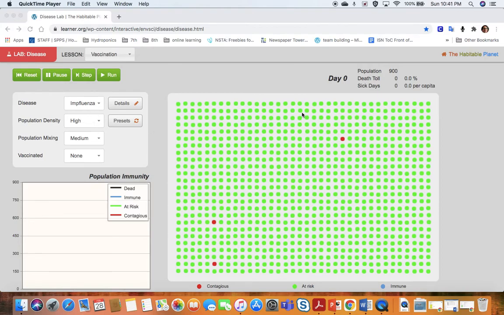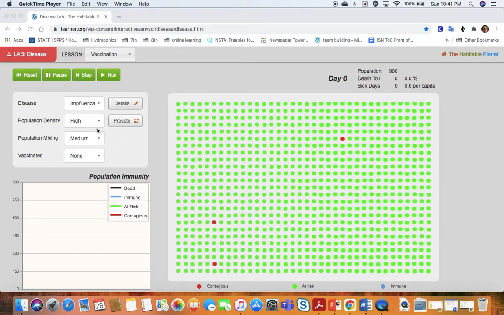So I've got a high population density. I've got 900 people. Each little dot represents a person. The red dots represent someone who has the flu. The green dots, someone who's at risk for getting the flu. And you'll see in a moment, blue dots are people who are immune. They've already gotten the flu, or they've got a vaccination for the flu.